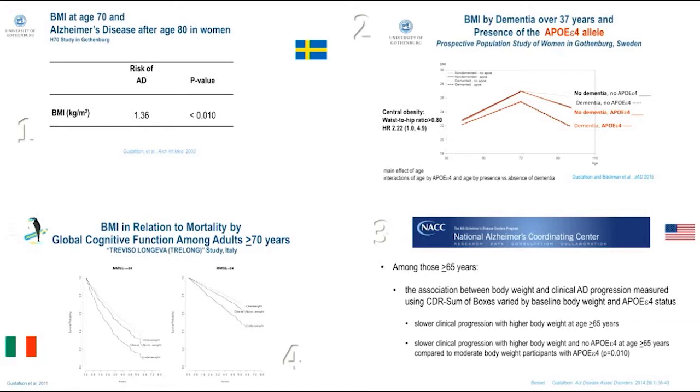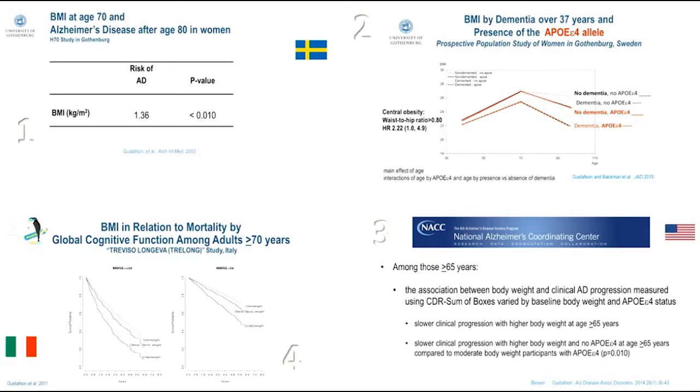In these data from the prospective population study of women, we showed that central obesity during middle age was associated with late life dementia, and that the ApoE epsilon 4 allele, which is a risk allele for Alzheimer's disease, was associated actually with this BMI decline or body weight decline, whether or not someone went on to develop dementia.